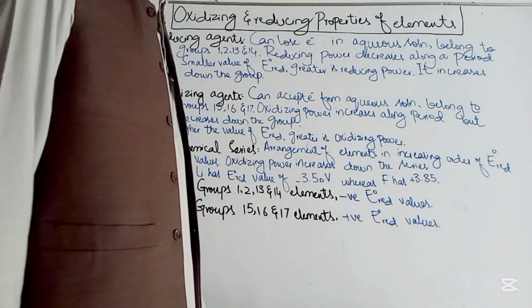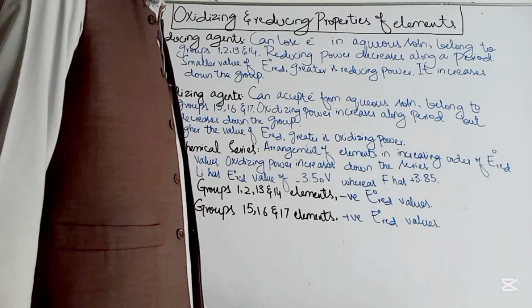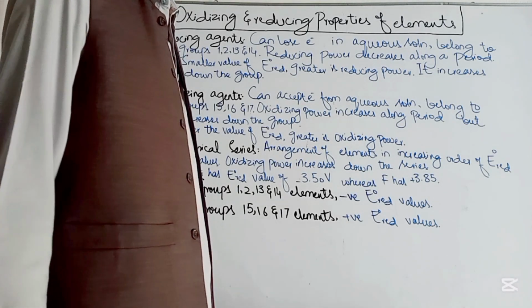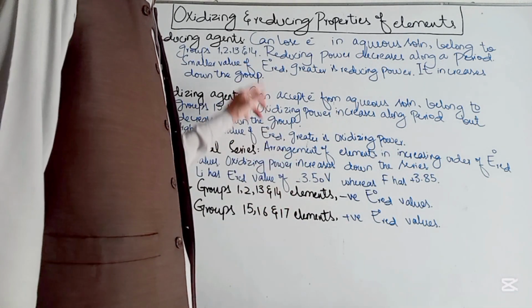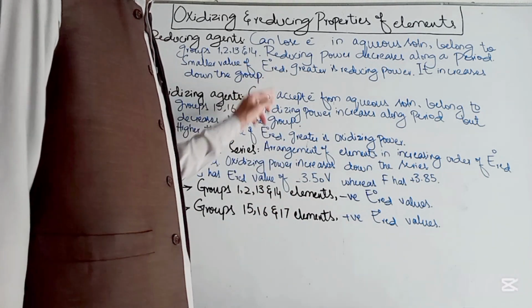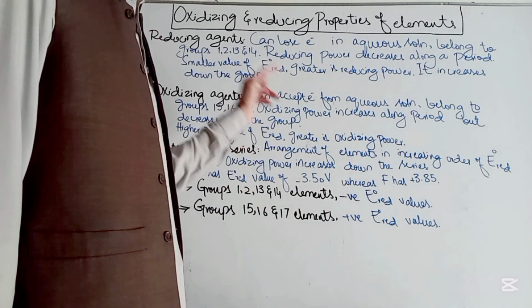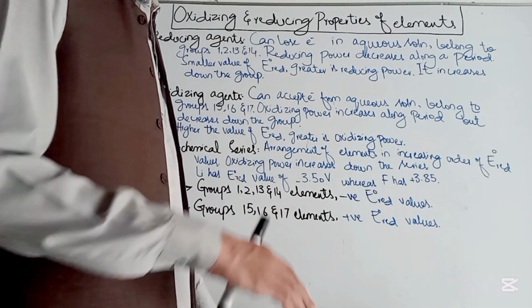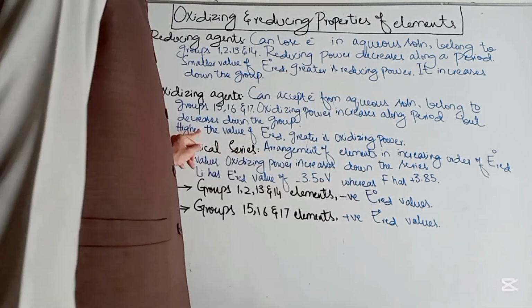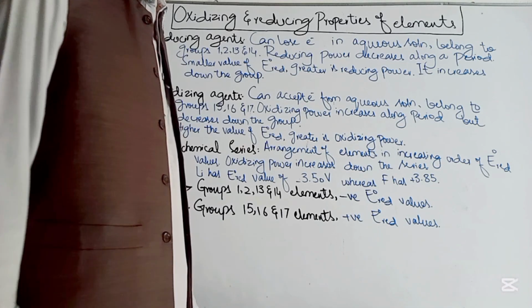If we talk about the variation of oxidizing power in the periodic table, oxidizing power increases along a period. So its trend is opposite to the trend of the reducing power. It increases from left to right in a period, but it decreases down the group. So if you know one trend, you can work out the other. The higher the value of E° reduction, the greater is its oxidizing power.